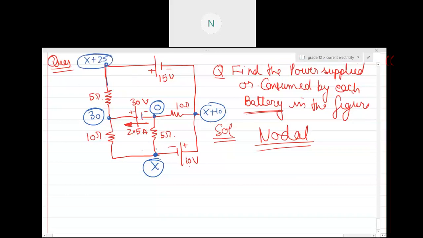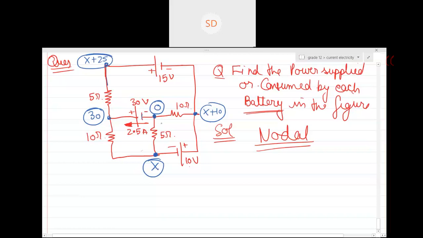So now you have only one variable. Shall we start solving it? Tell me, if you apply KCL at this particular point, let's apply it at this point.